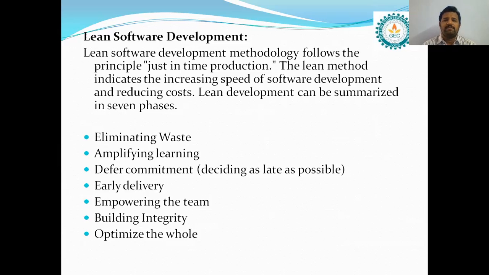The main motto of this method is to increase the speed of software development and reduce the cost of the project. Lean development can be summarized in 7 phases: eliminating waste, amplifying learning, defer commitment, early delivery, empowering the team, building integrity, and optimize the whole.